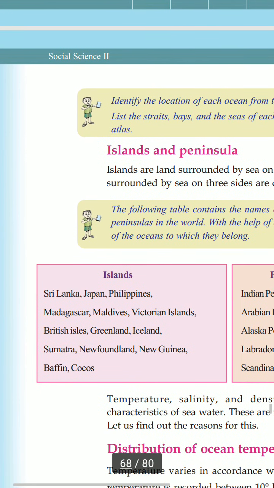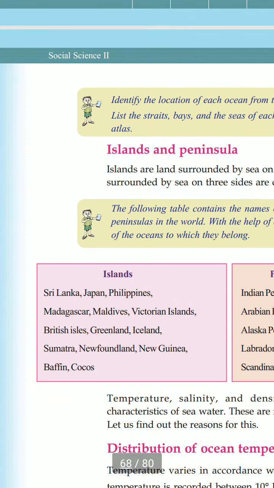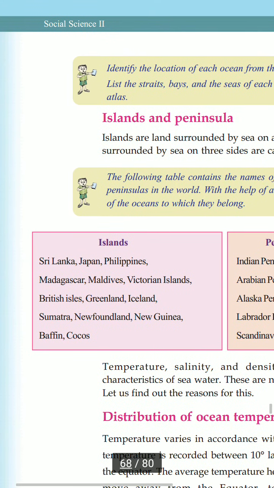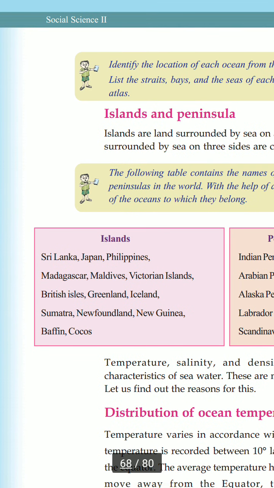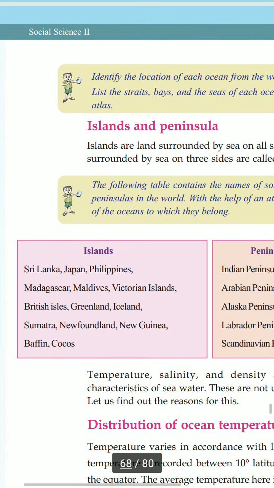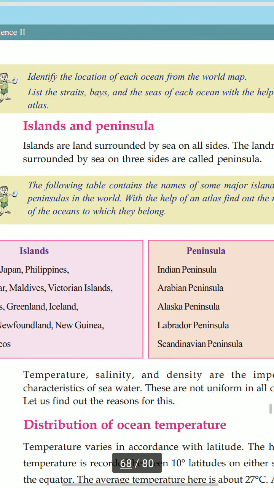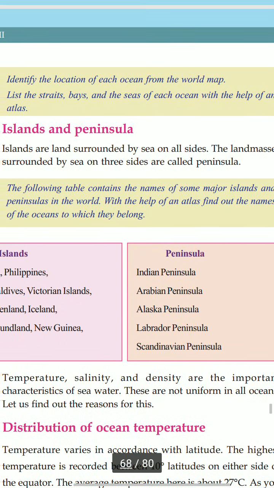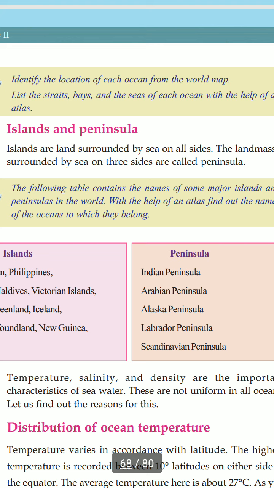Okay, islands. You are most familiar with some of the islands: Sri Lanka, Japan, Philippines, Madagascar, Maldives, Victoria Island, British Isles, Greenland, Iceland, Sumatra, Newfoundland, New Guinea, Baffin, Cocos, etc. Peninsulas: Indian Peninsula, Arabian Peninsula, Alaska Peninsula, Labrador Peninsula, Scandinavian Peninsula. India also, only three sides of India are covered by sea.